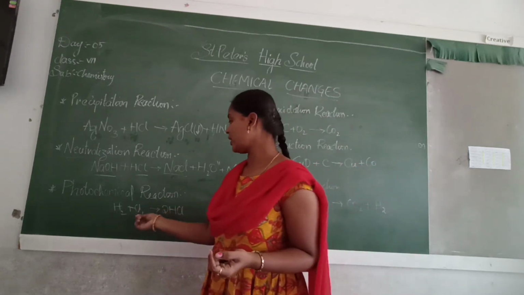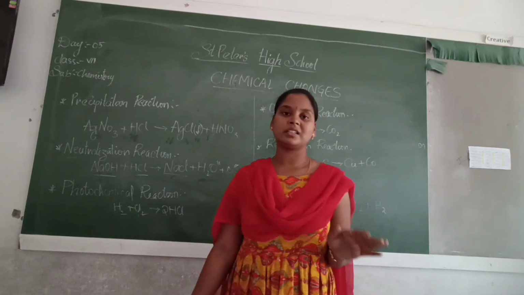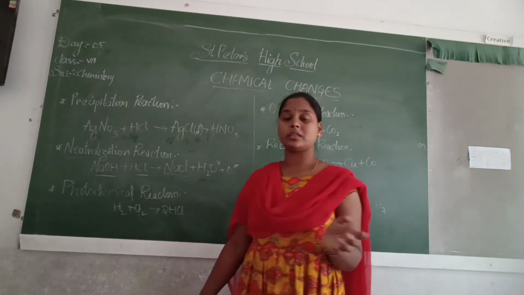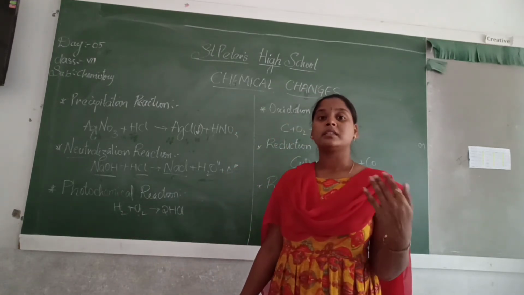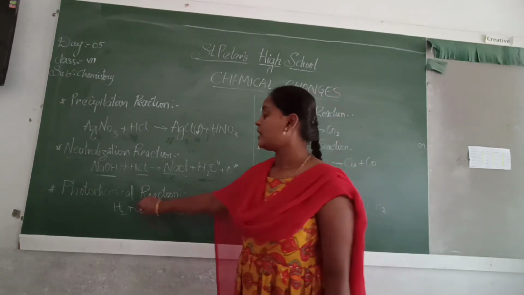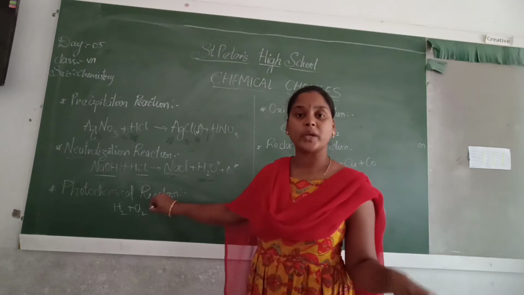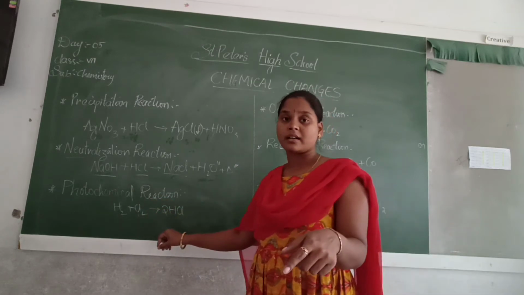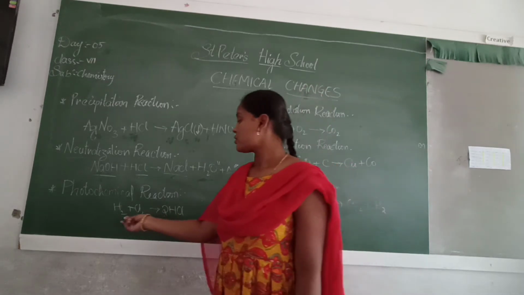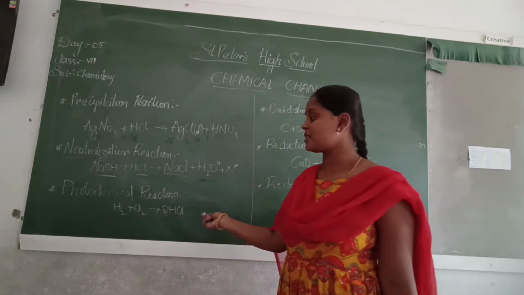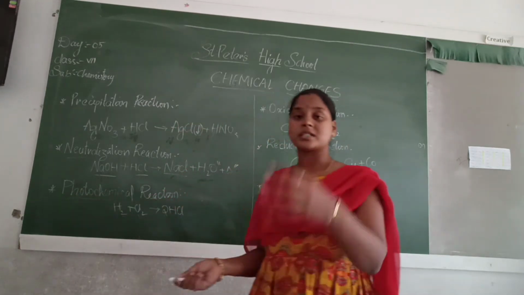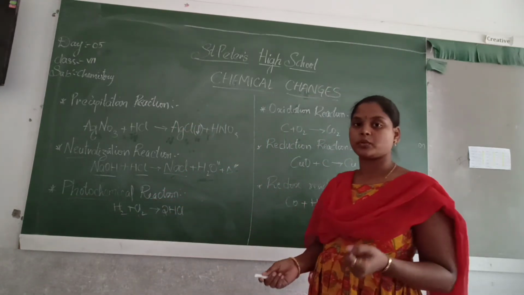When hydrogen and chlorine are kept in darkness, nothing happens. But when hydrogen and chlorine are exposed to light, they form hydrochloric acid. In darkness, the reaction does not take place, whereas if it is kept in sunlight or light, it forms hydrochloric acid. So hydrogen and chlorine give hydrochloric acid. This change is called a photochemical change. Why is it called a photochemical change? Because it absorbs light.